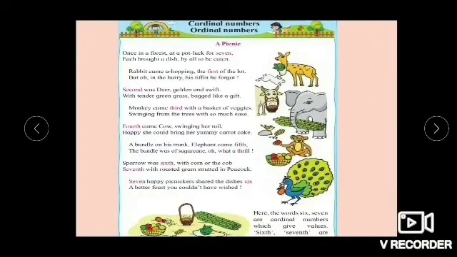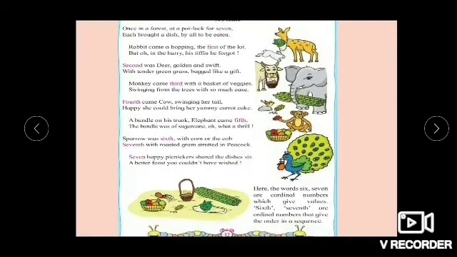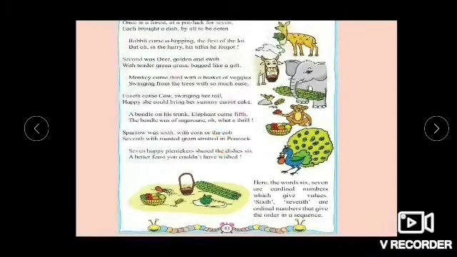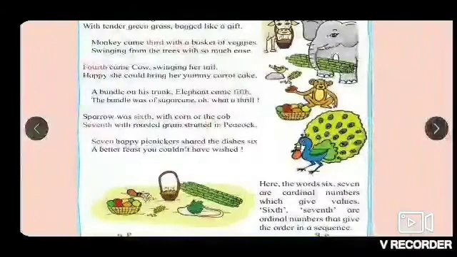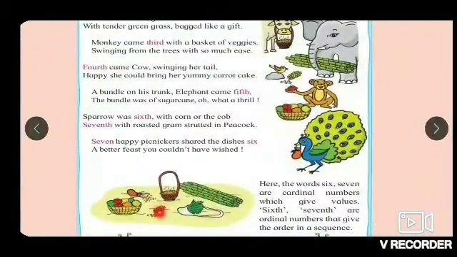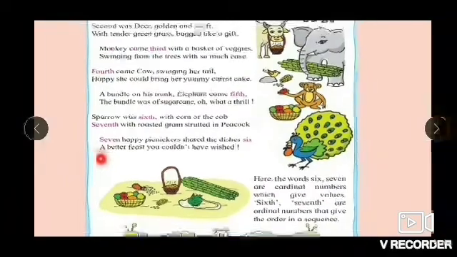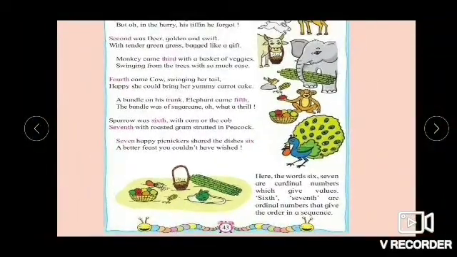Now there are so many animals and birds also there. So in total, how many animals came to the picnic? Let's count. 1, 2, 3, 4, 5, 6. This bird, 7. Each has brought something or the other to eat. Here it is. 1, 2, 3, 4, 5, 6. Altogether 6 dishes are there.